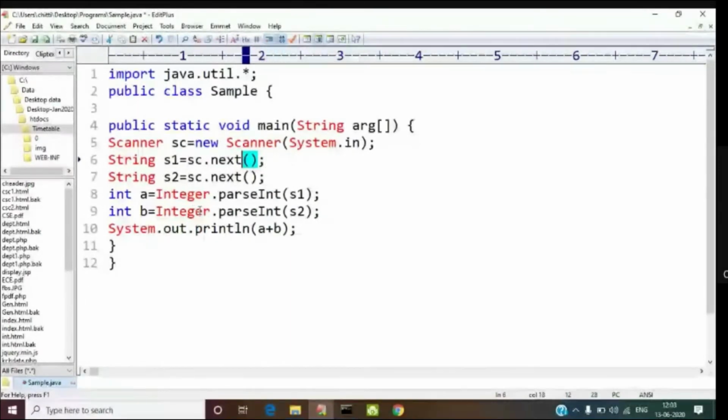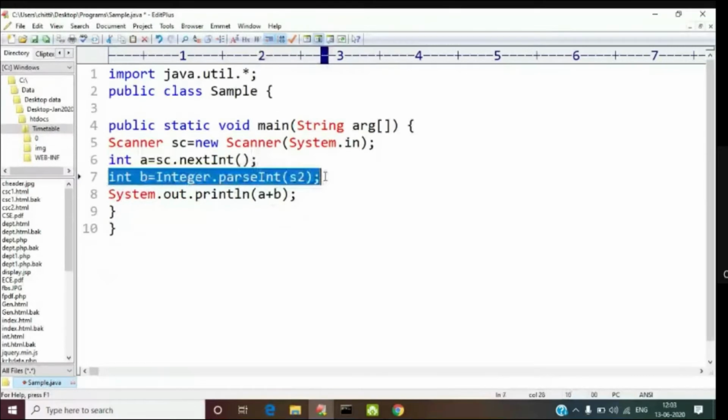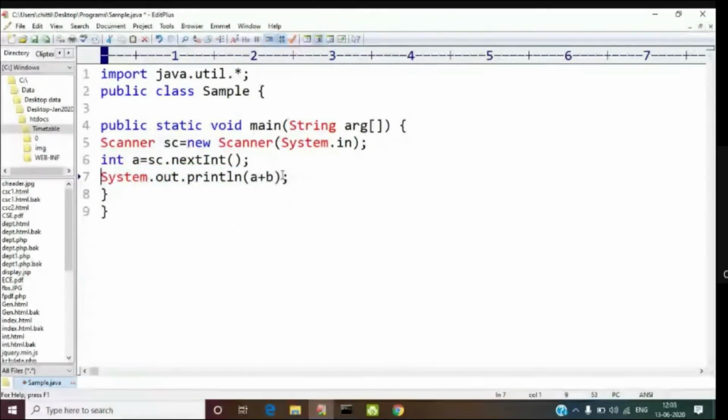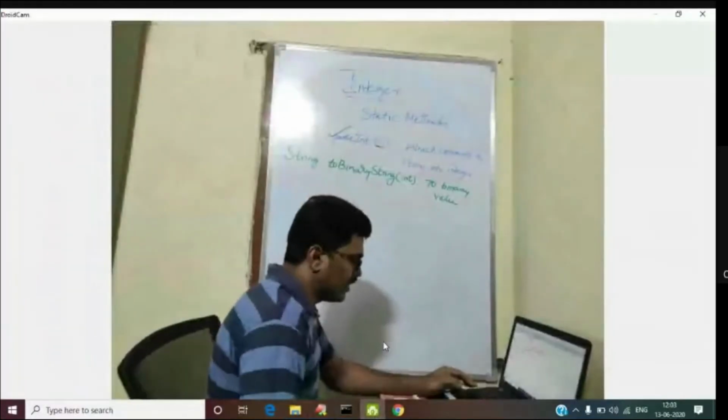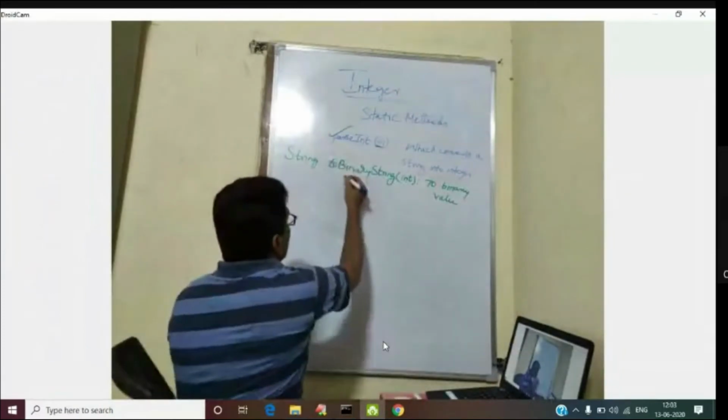So now, for example, the second method we'll see. sc dot next int. So I'm reading an integer number. My aim is I need to convert the given integer number into binary. What is that? I want to convert the given integer number into binary. Okay. See the method once properly. toBinaryString: the t o is small, B is capital, S is capital. Is it fine? So similarly you have to write.